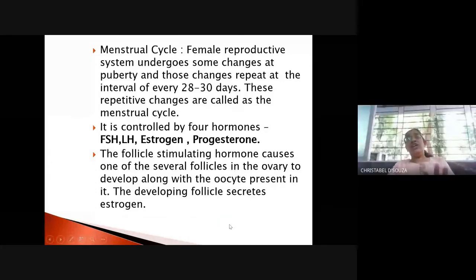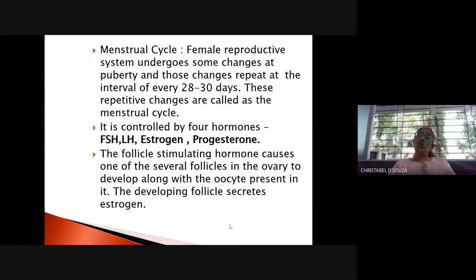The female reproductive system undergoes some changes at puberty. Puberty is attained between 11 to 14 years of age. And these changes repeat at a regular interval of time, that is every 28 to 30 days.